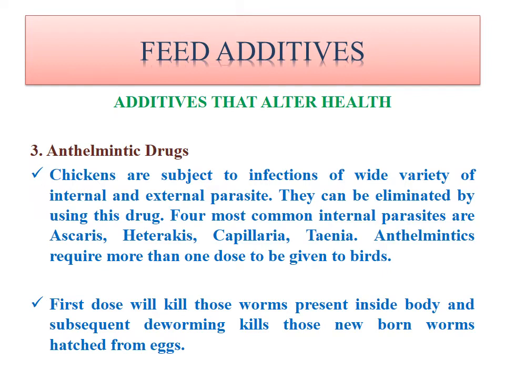Anthelmintics require more than one dose to be given to the birds. The first dose will kill the worms present inside the body, and the subsequent deworming kills the newborn worms from the eggs. Generally, inside the body there will be adult parasites as well as their eggs. Whenever you give the first dose, it kills only the adult or living parasites. After some days the parasites will be born from the eggs, so to kill these newborn parasites, another dose must be given.